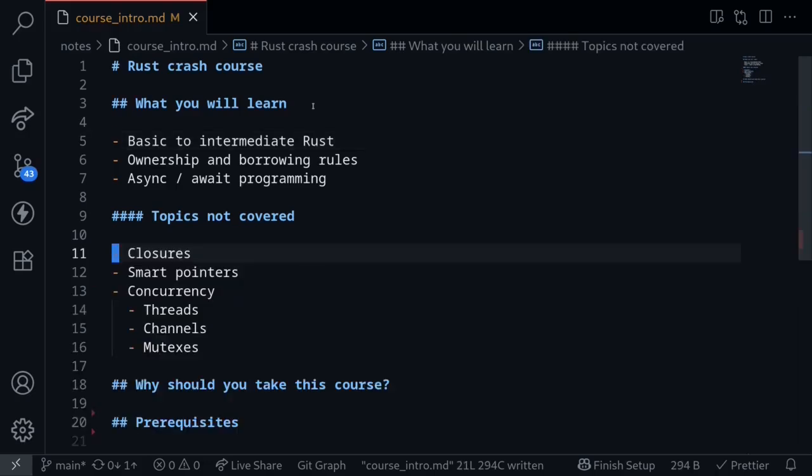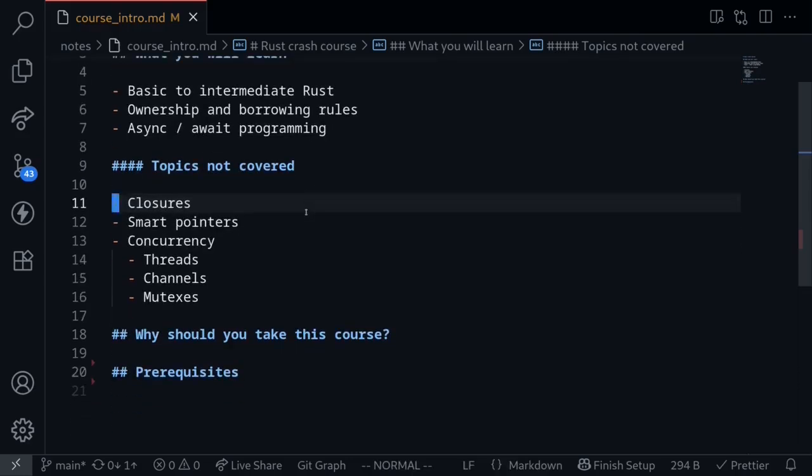Next, let's move on to the topics that are not covered in this course. The topics that are not covered in this course are closures, smart pointers, and some of the concurrency concepts such as threads, channels, and mutexes. The reason why we did not cover these topics is because this course is focused on learning enough Rust so that you can write smart contracts in Rust and audit smart contracts that are written in Rust. Once you take this course, you should have a solid understanding of Rust so that these topics are not so difficult to learn on your own.